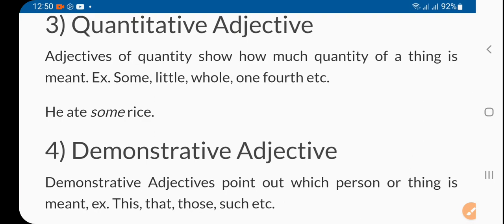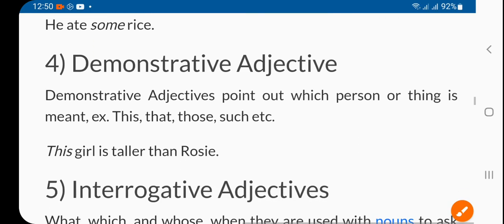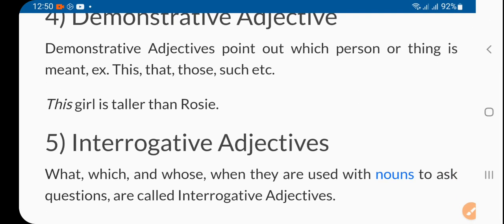Then quantitative adjective. Quantitative adjectives of quantity show how much quantity of a thing is meant. Some, whole, 1/4, right? He ate some rice. Now demonstrative, there are only 5.